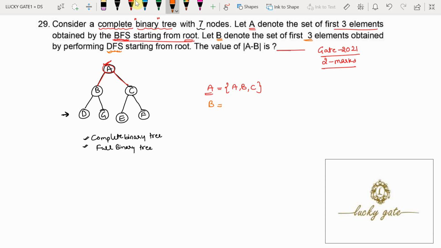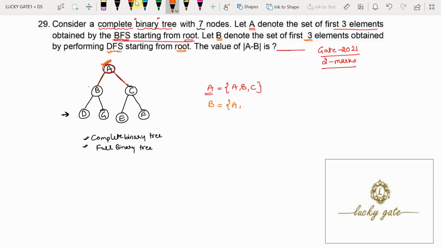Instead of going breadth-wise, we have to immediately use that adjacent node to find its adjacent node and continue. Now here in this example, because it also starts from the root, the first node will be the root node A.